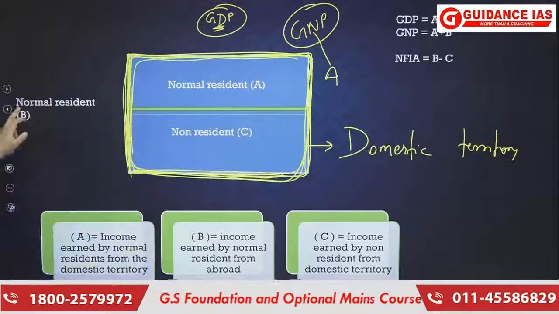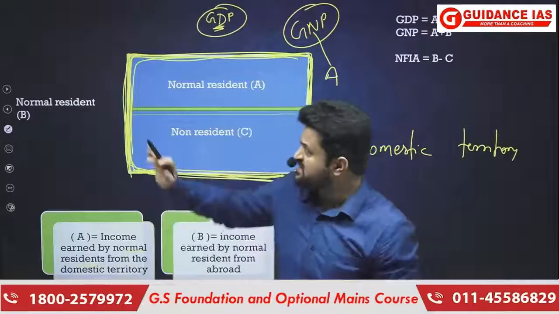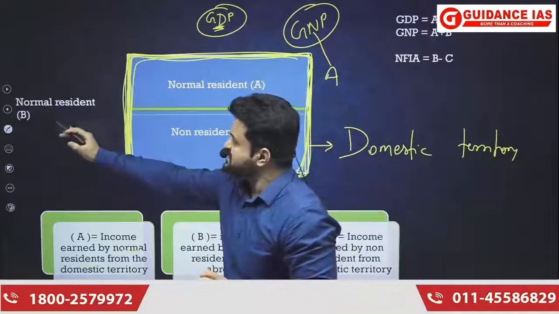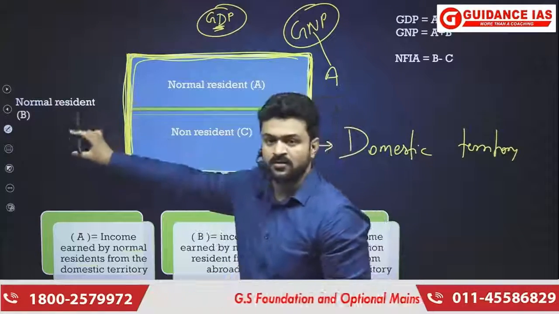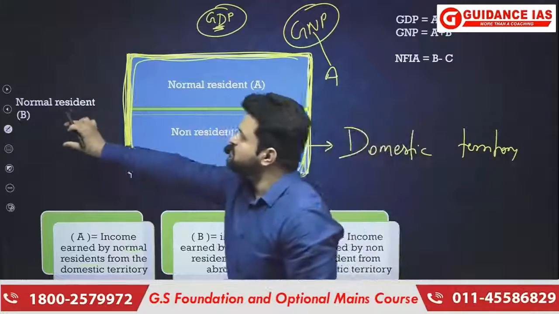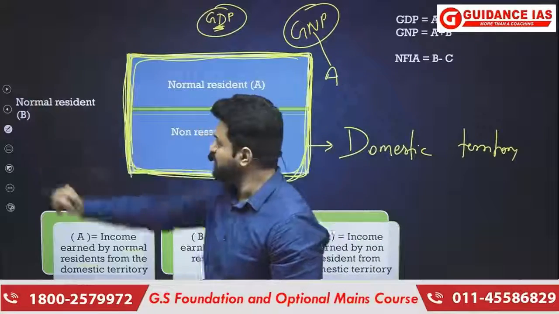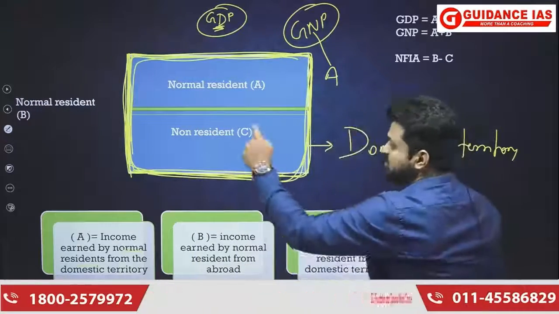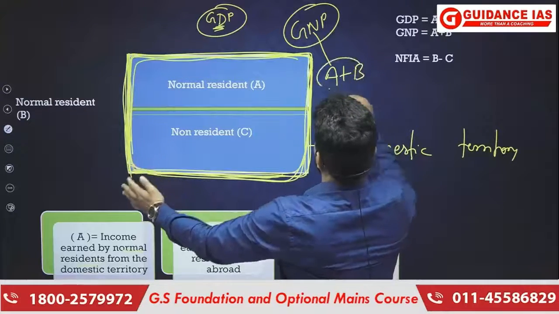Then B is the income earned, not income transferred. We are not concerned whether that person has transferred the income or not. No, income earned means the production. So B is the income earned by normal residents of a country outside the domestic territory, but because it is by the normal residents, it is going to become part of GNP.